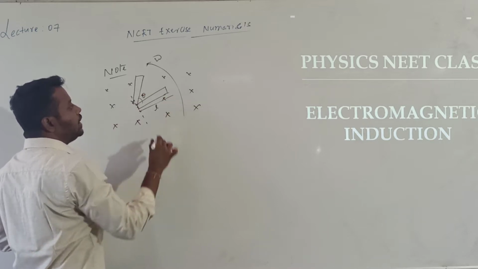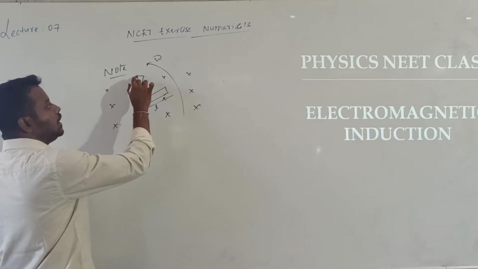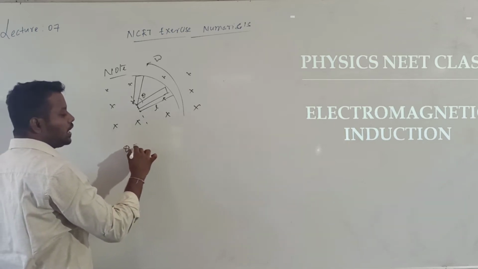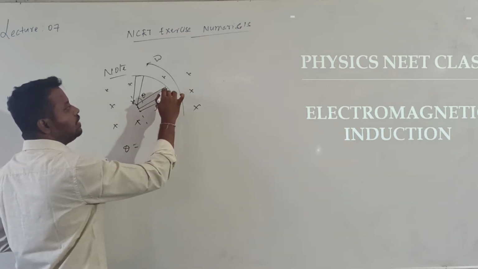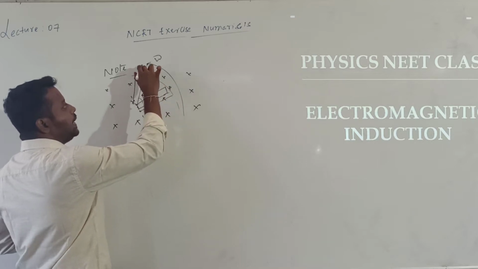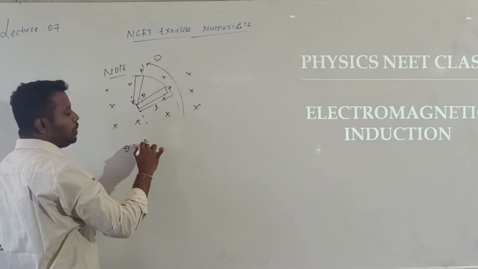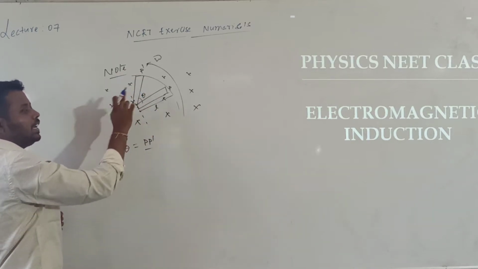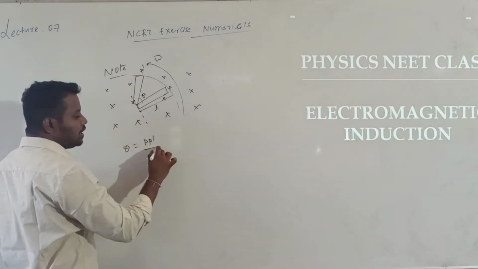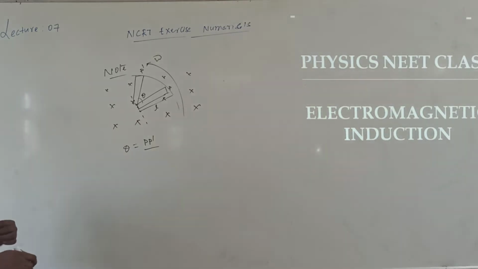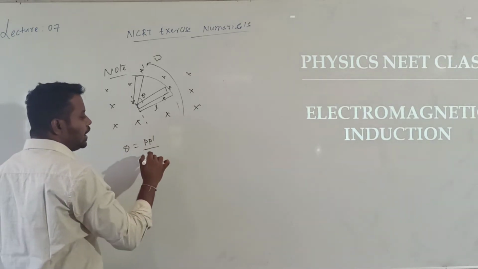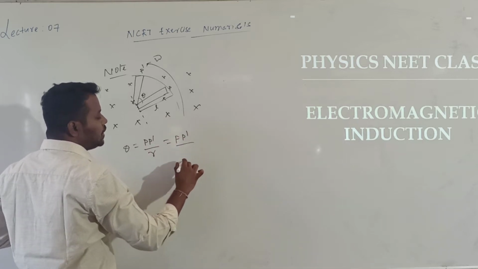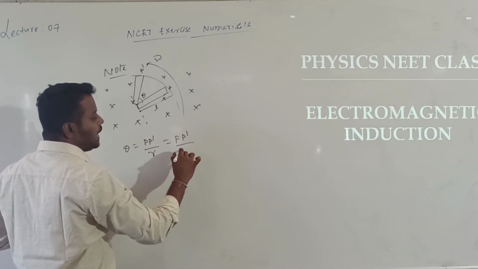Now the rod has rotated through an angle theta, so it looks like an arc. Call the distance travelled P to P dash. The theta value is equal to the length of the arc divided by the radius, so theta is P dash divided by R, and here the R value will be L.